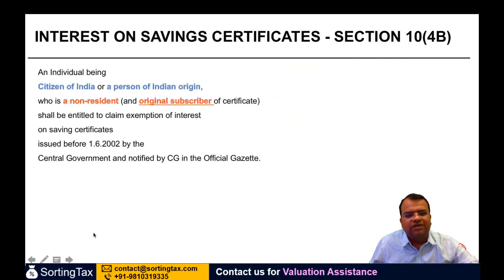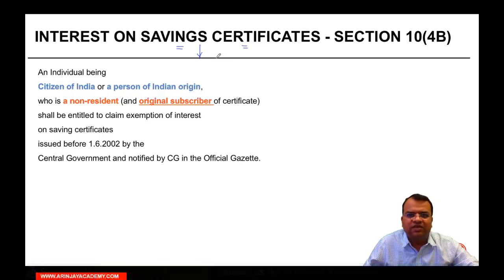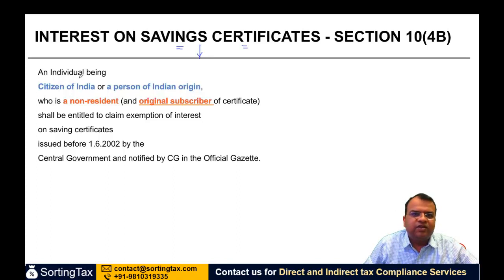Interest on saving certificates. Now, the government earlier used to issue saving certificates from time to time. The idea was that if there is a person who's saving some money, let that money get deployed into government projects through these saving certificates. So therefore this exemption was given. An individual being citizen of India or a person of Indian origin.